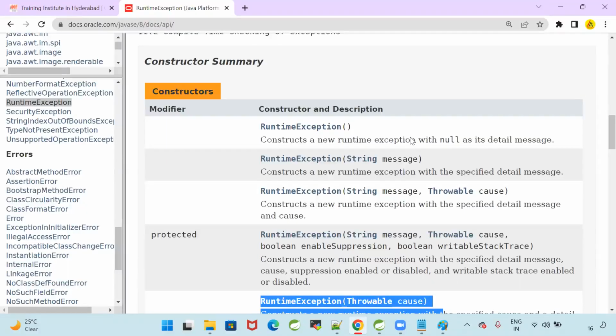Can I write two constructors in one class? Yes, we can write two constructors in one class. That is called constructor overloading.